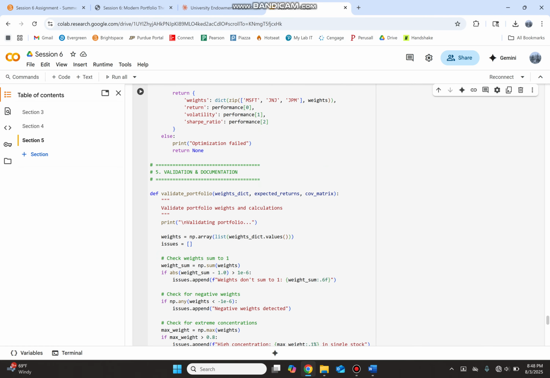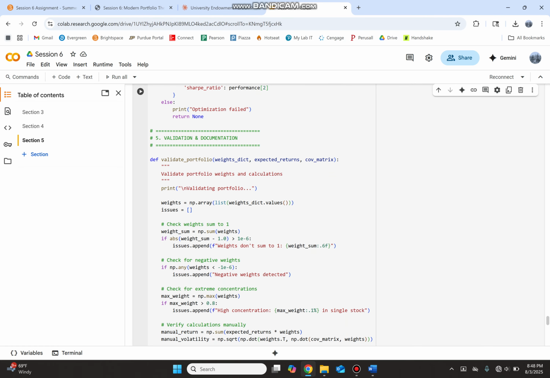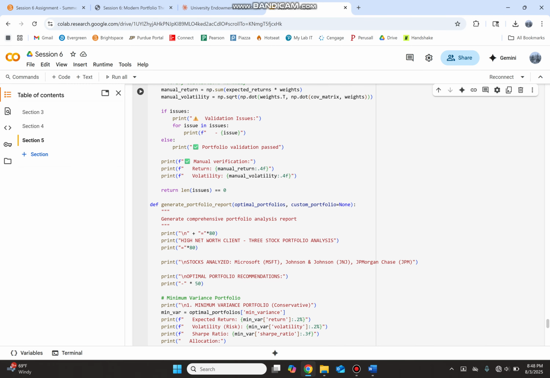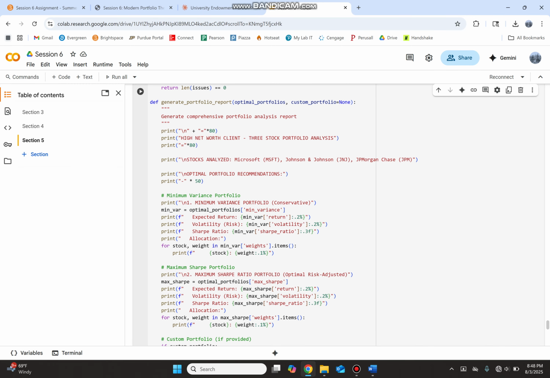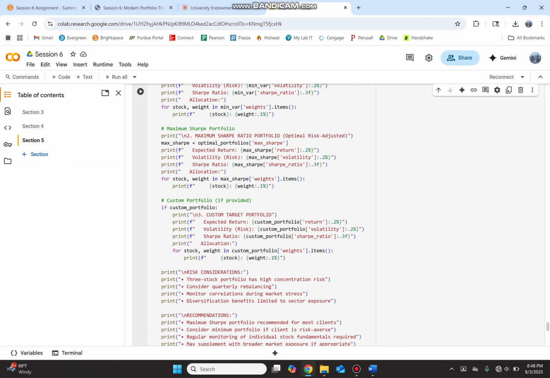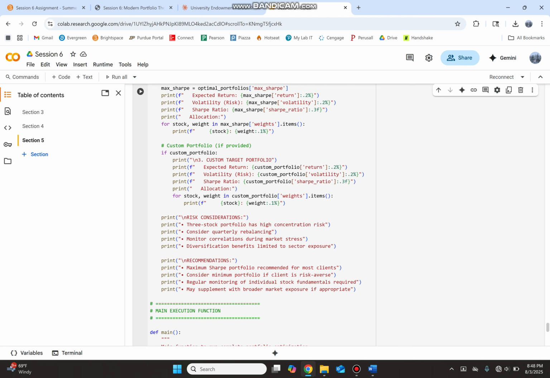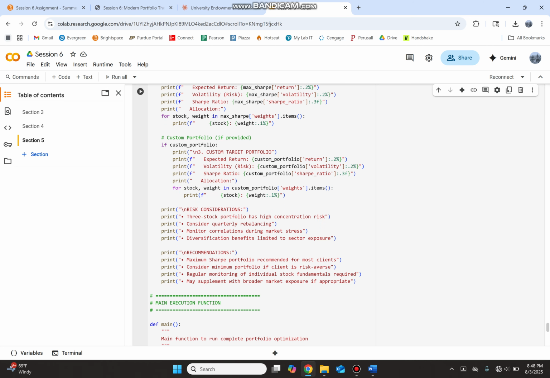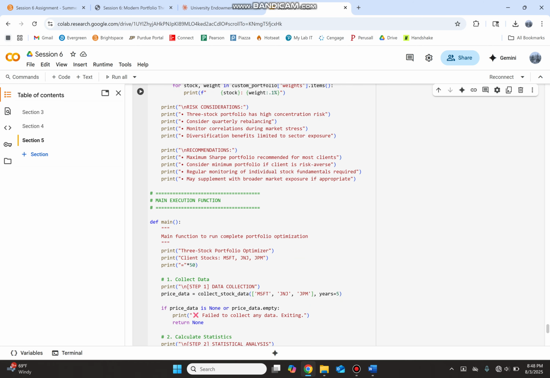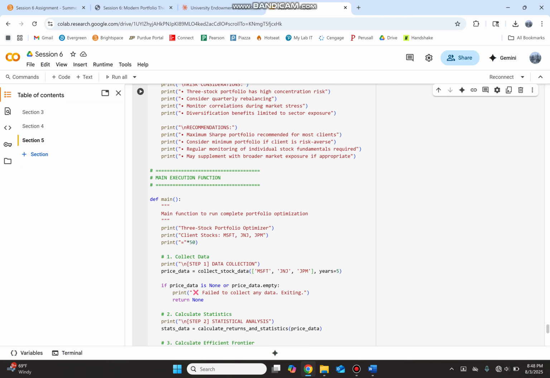So it validates everything, checks all our weights, negative weights, extreme concentrations, calculations, general validation, and then our report that prints through our two main portfolios and our custom portfolio if we provide one, and our risk considerations and recommendations, which are pre-generated because of the 3 stocks that I have. I mean, we could change that to something else if we had an input or whatever.